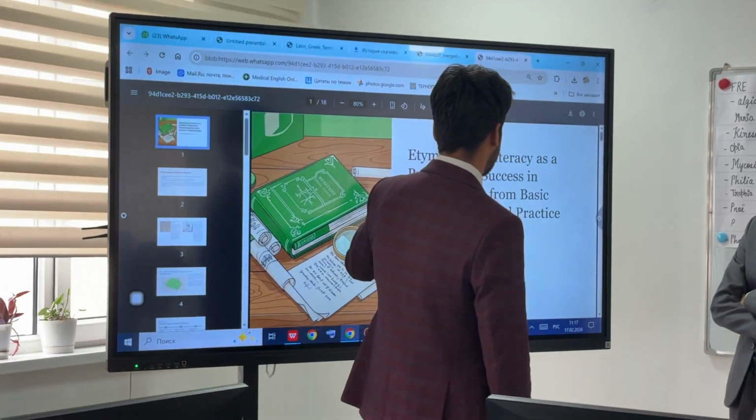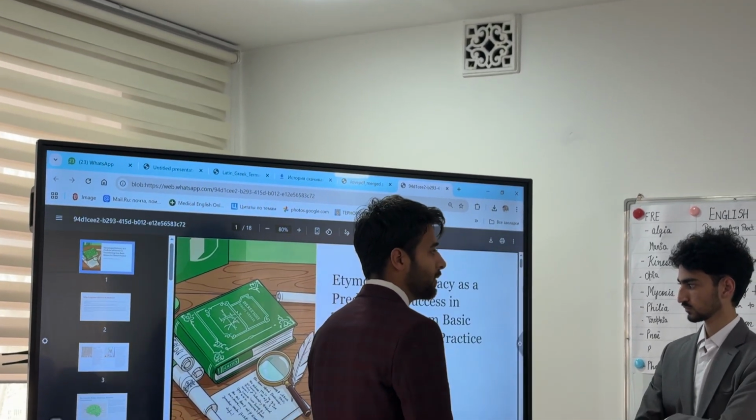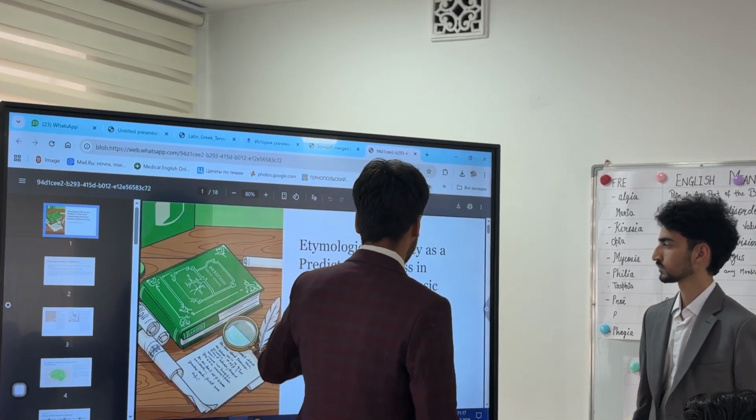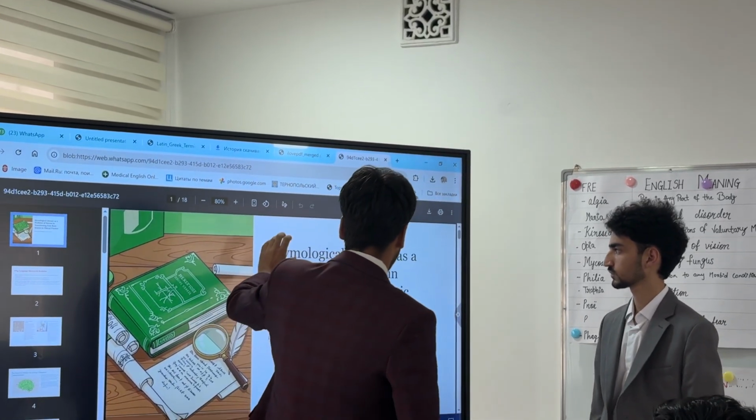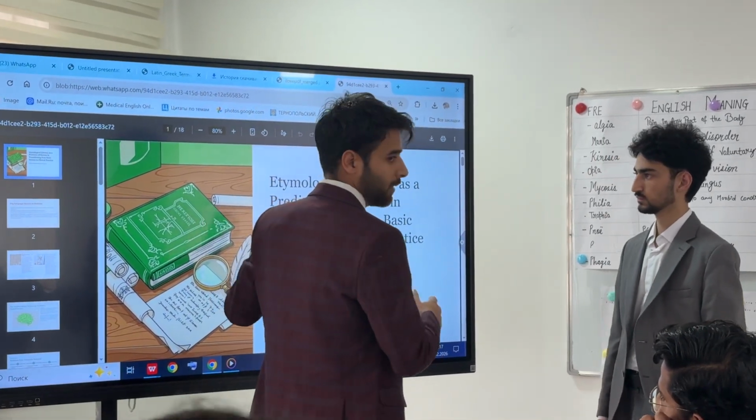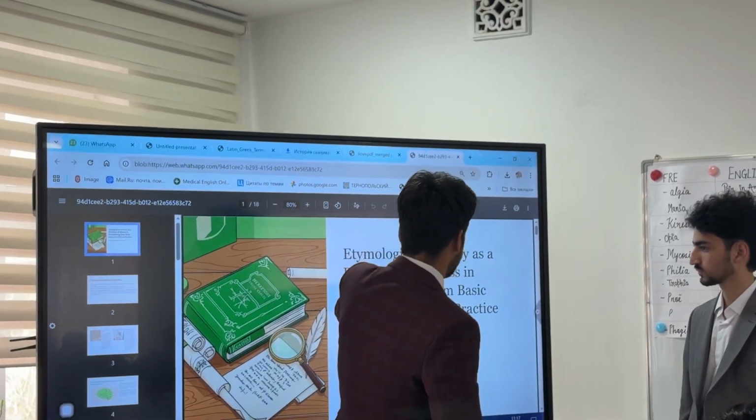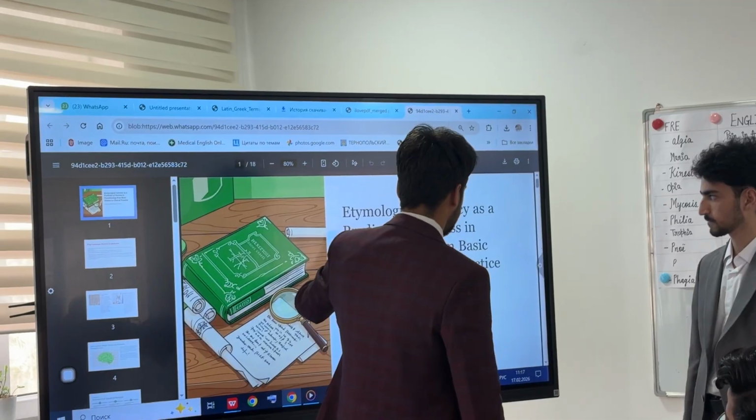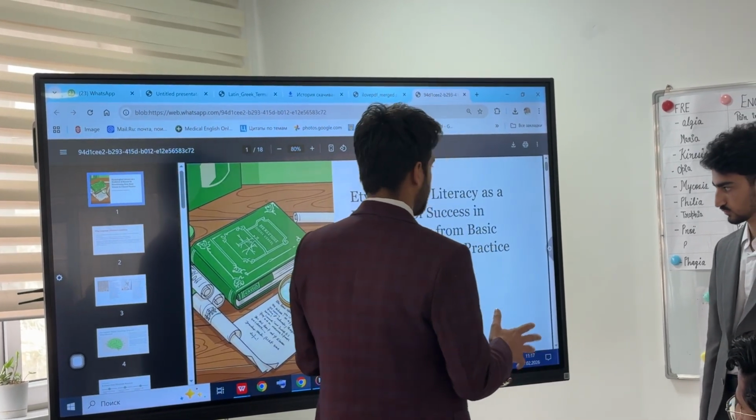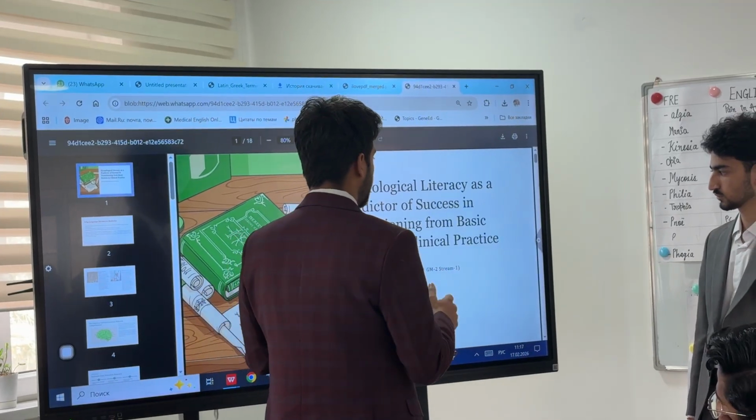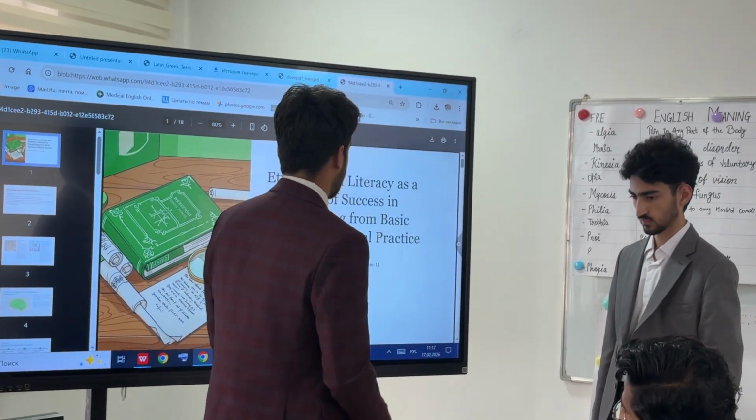As mentioned, this is the importance of etymological literacy. Even in modern times, with all our technology, there are still basic needs that are fulfilled by etymological literacy. We have also prepared an article on etymological literacy as a predictor of success in the transition from basic science to clinical practice, and how etymological literacy has contributed to success in moving from basic science to clinical practice management.